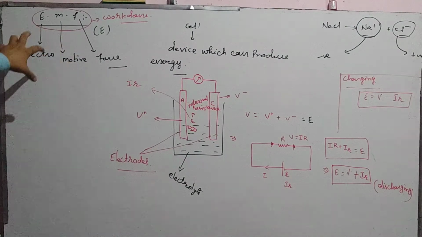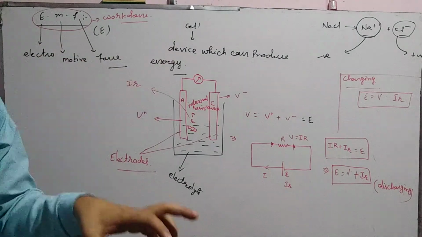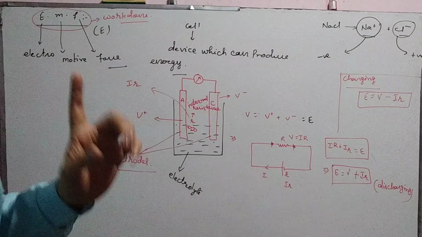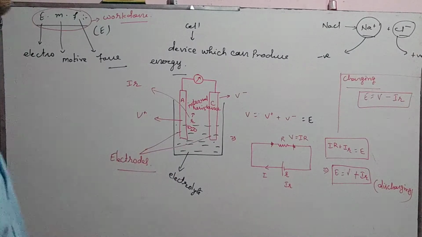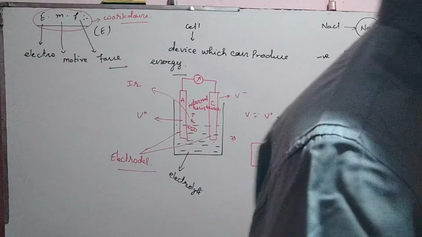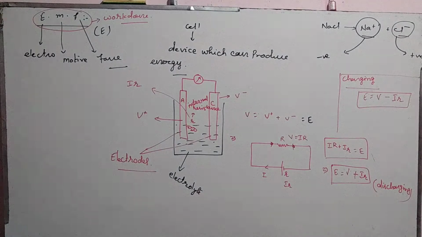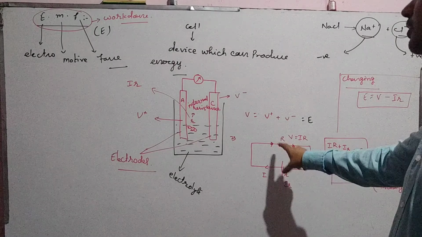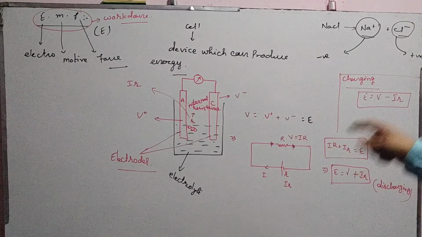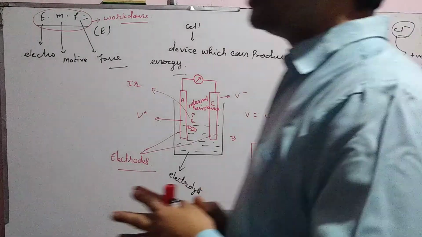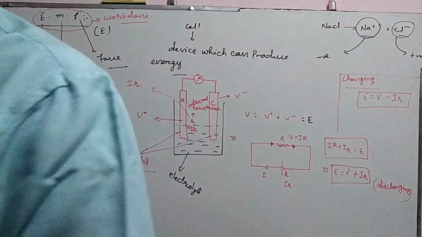EMF stands for electromotive force, but it is not a force, it is work done. Potential difference we have learned already, it is also work done. What is the major difference between them? Potential difference is work done in a closed circuit, while EMF is work done in an open circuit, that is, when the load is not connected with the circuit.